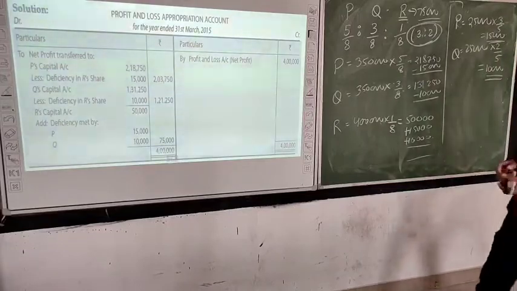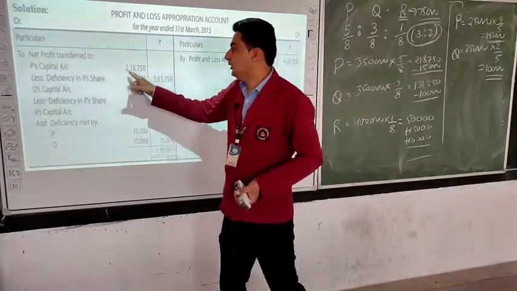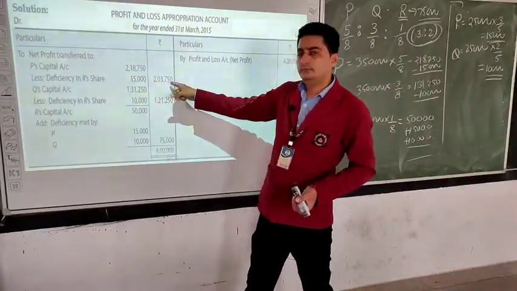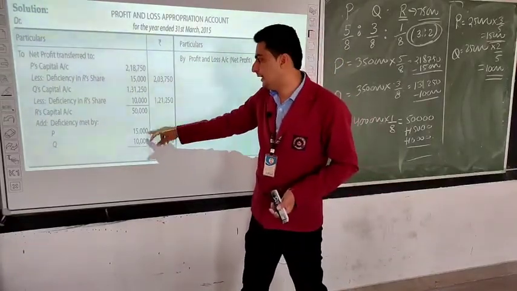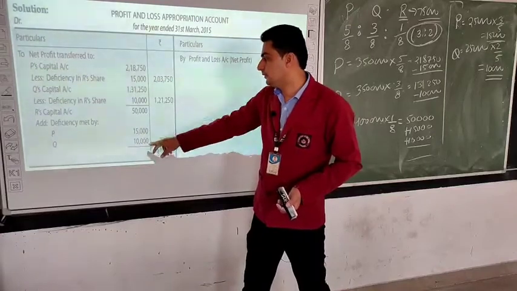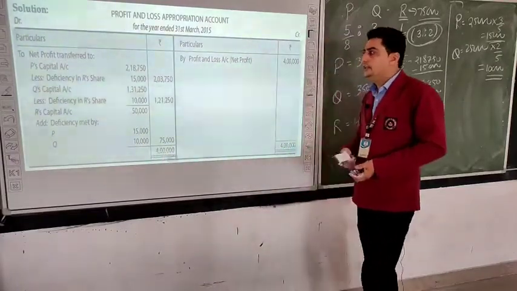Now see, P's share 2,18,750 minus 15,000, Q's share 1,31,250 minus 10,000, and it will be added to R's share: 50,000 plus 15 plus 10, total 75,000.